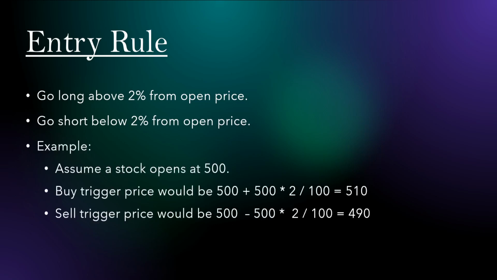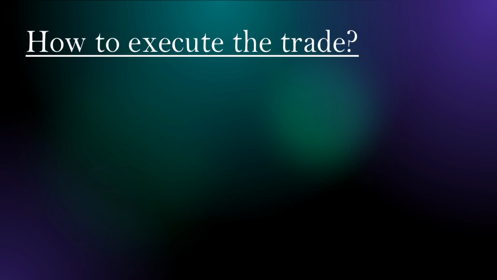For example, if a stock opens at 500 rupees, then the buy trigger price would be 500 plus 2% of 500, which is 10 rupees, that is 510. As soon as the price breaks 510, we need to go long. Similarly, at 490 rupees, we need to go short when the price breaks down. So how to execute the trade?